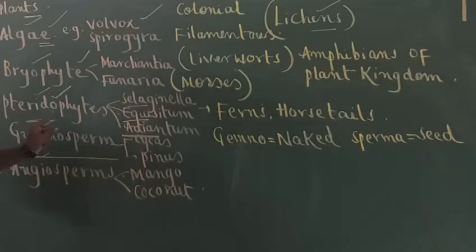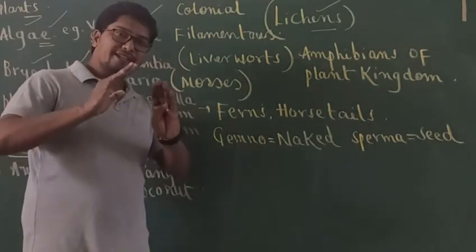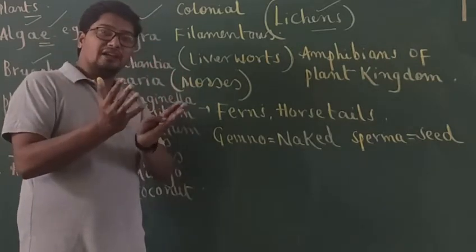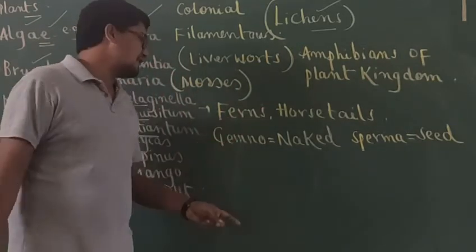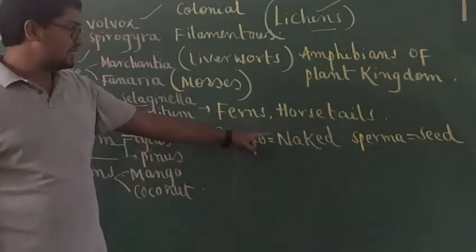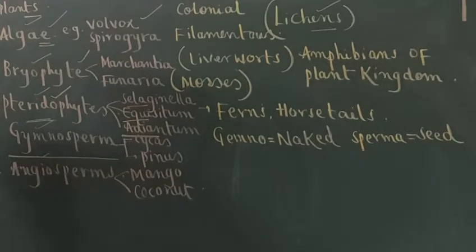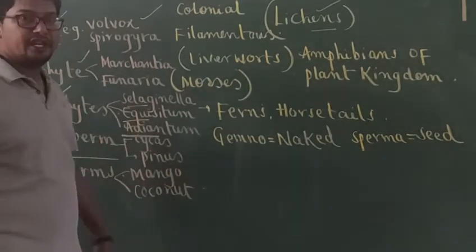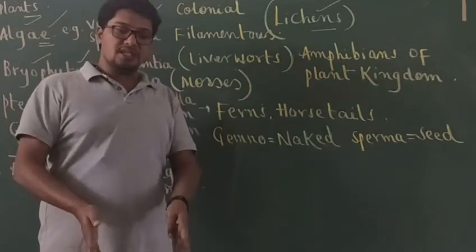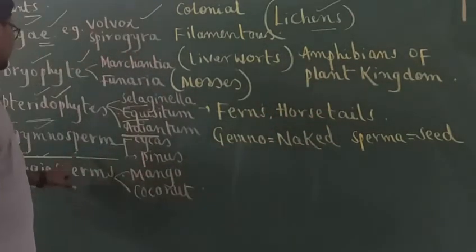In gymnosperms seeds are formed for the first time, but the seeds are not covered by the ovary. So seeds are naked. That's why they are called naked seeded plants, and these naked seeded plants are nothing but gymnosperms. Okay. The body is well differentiated. You can see the root system, stem, leaves and branches very clearly in gymnosperms.